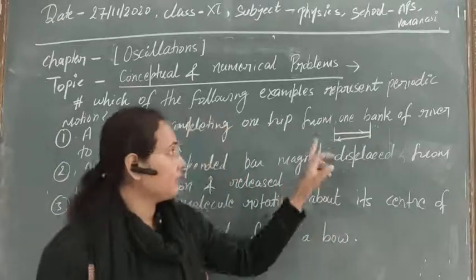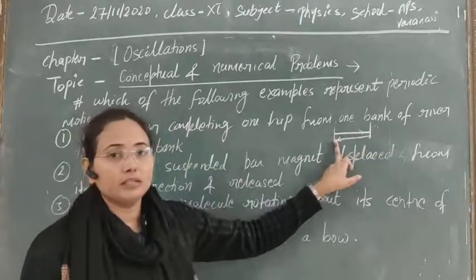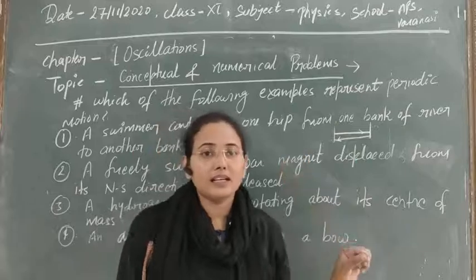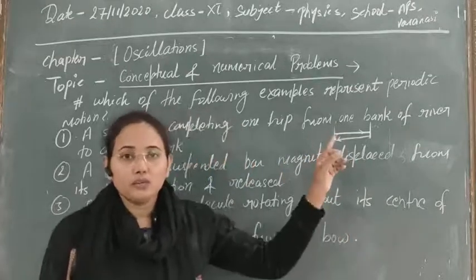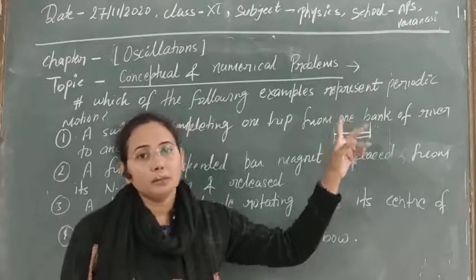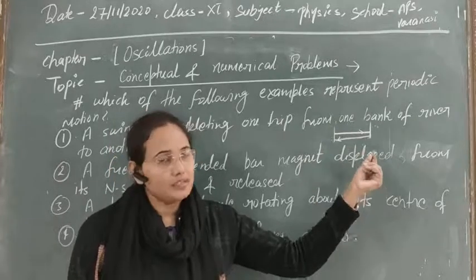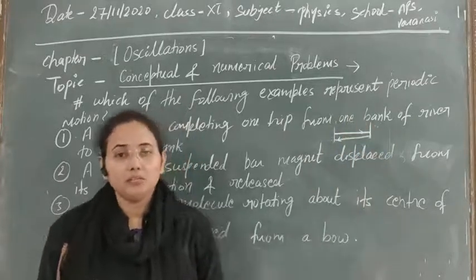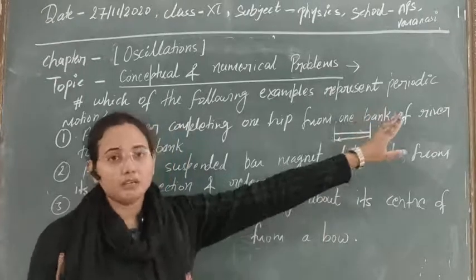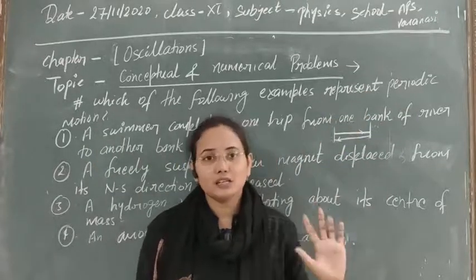Suppose the swimmer takes the same time to go from there to there, and again he comes back in the same time, meaning the time interval he is taking is fixed. So the motion is to and fro, and the time interval is finite. Then in that case the motion of the swimmer will be periodic. But in the general case, as you know, the time is not fixed, so the motion will not be periodic. Clear? If there is no certainty, then you can say the motion is not periodic. But if you mention the special case here, then in that special case it will be periodic.